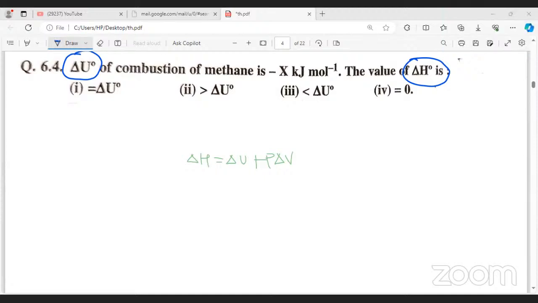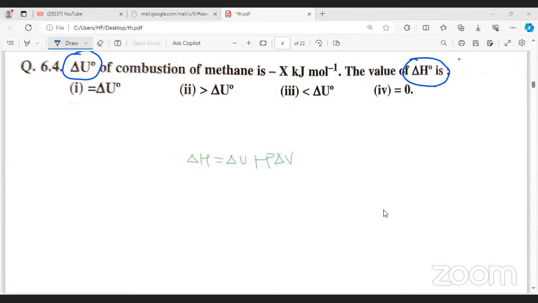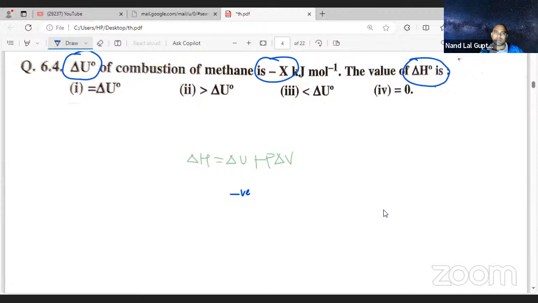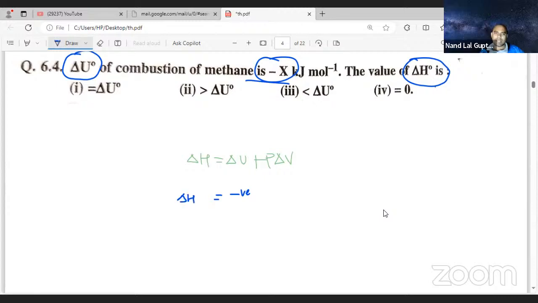Sir, did not understand the question only, sir, what they wanted to know. They are saying delta U of combustion is negative. That is, they have given delta U is the negative. Delta U combustion of methane is the negative. Yes or no? Yes, sir. So delta H they are asking.